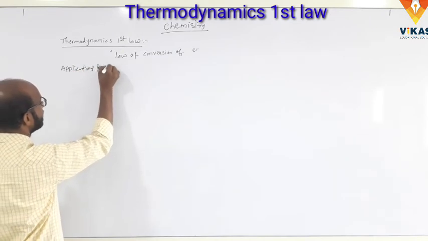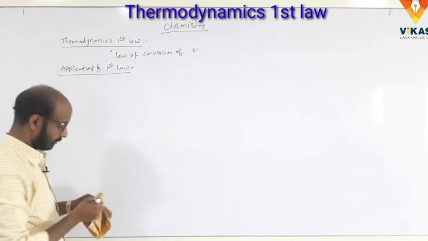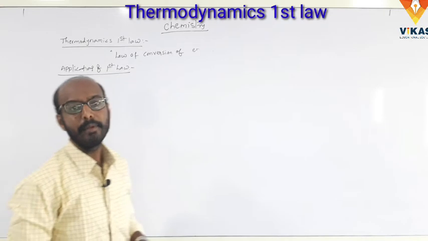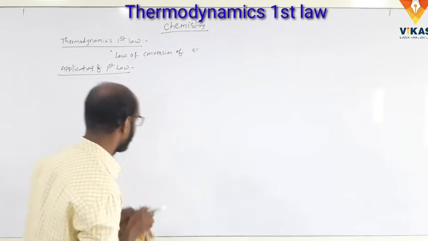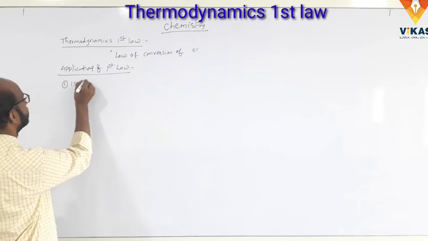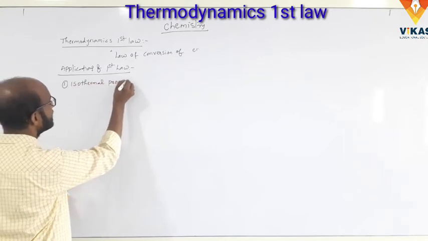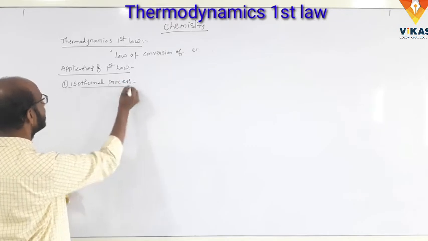Applications of the first law of thermodynamics. We know the thermodynamic processes. The first one is the isothermal process. What is the isothermal process? What is the constant in the isothermal process?